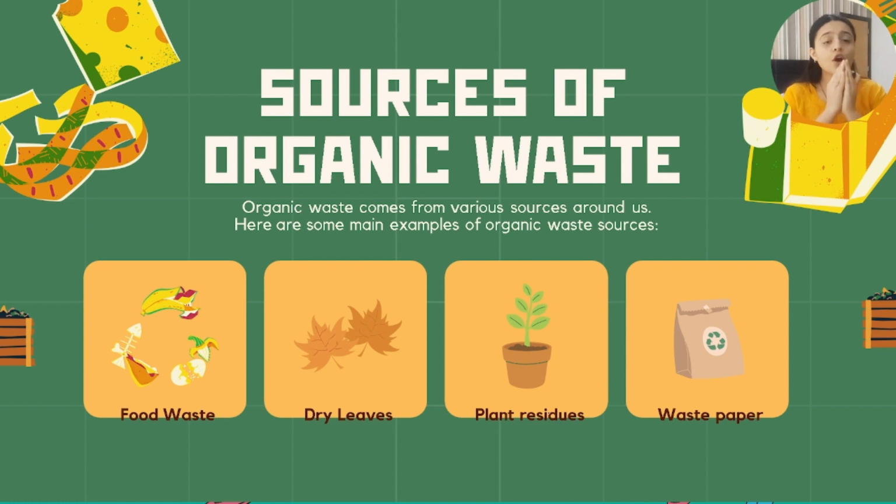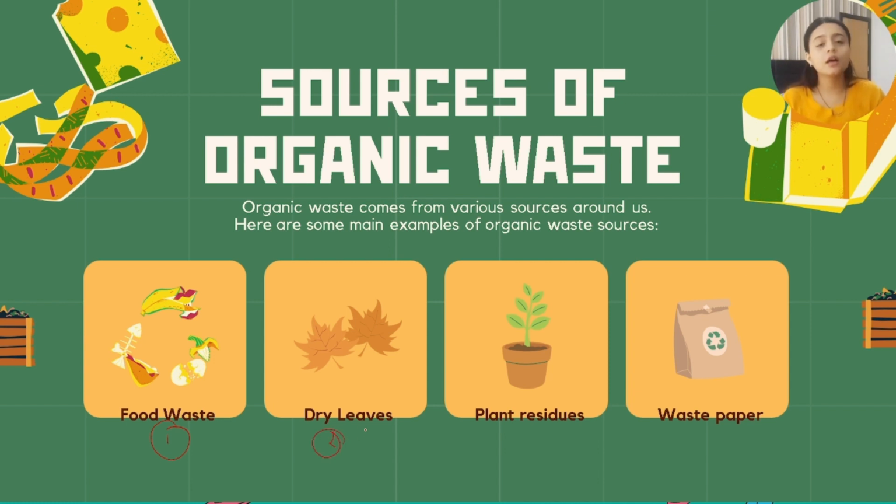For compost, we need to know what sort of organic waste is required for the production of compost. Organic waste comes from various sources around us. Here are some main examples. Food waste, number 1. Food waste means kitchen waste, because all the food items come from the kitchen only, no? So kitchen waste, food waste. Number 2, the dry leaves.